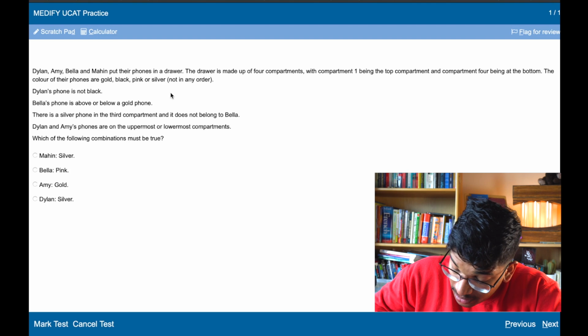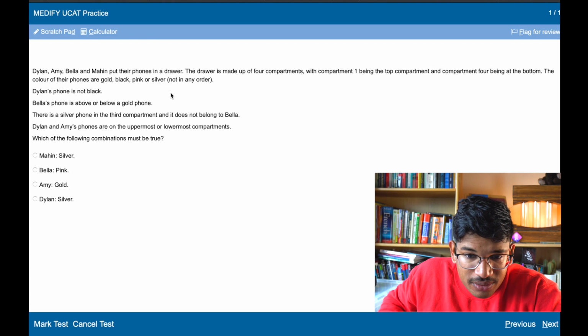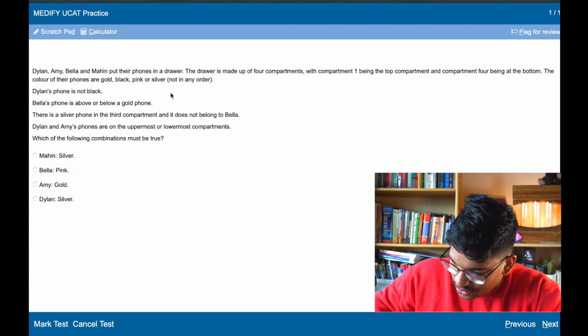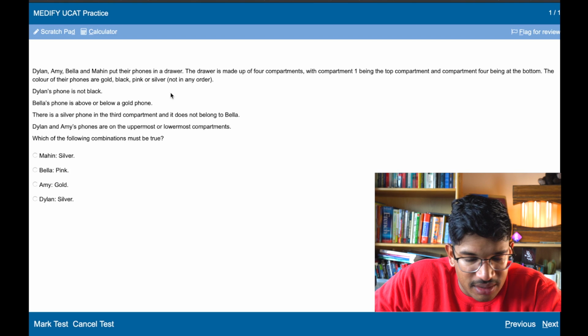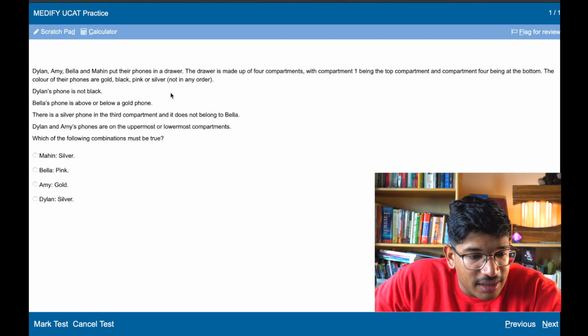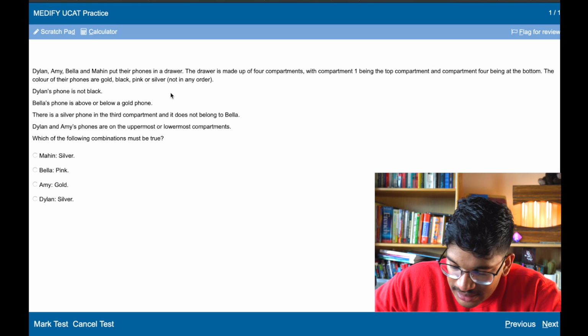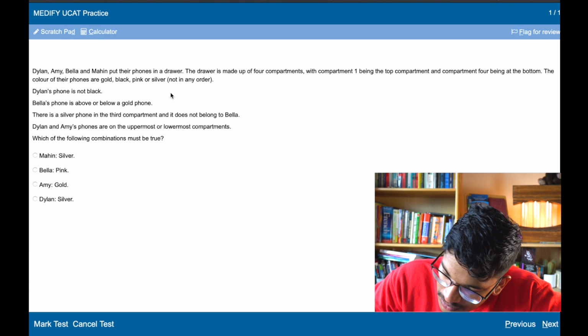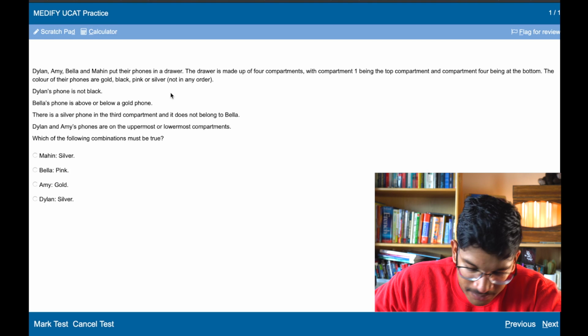So 4 compartments, let's quickly sketch that out: 1, 2, 3, 4. Dylan's phone is not black, so I'm going to put G, B, P, or S as the different colours, and I've got D, A, B, M as the people. Dylan's phone is not black. Bella's phone is above or below a gold phone.